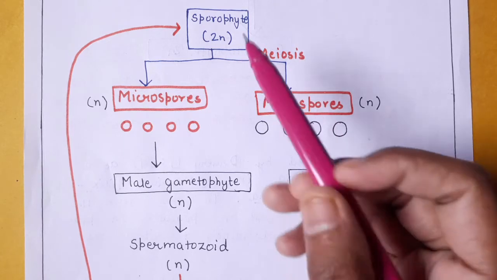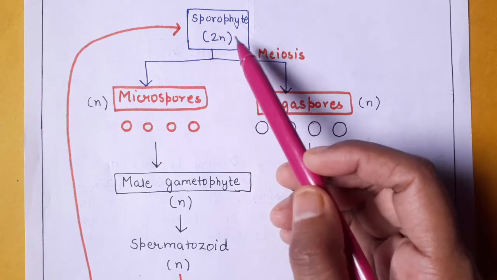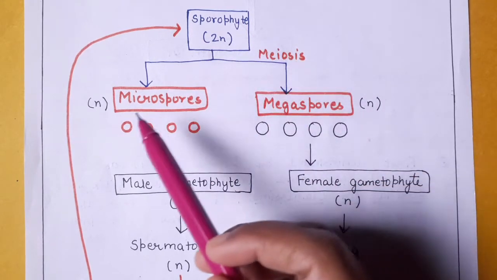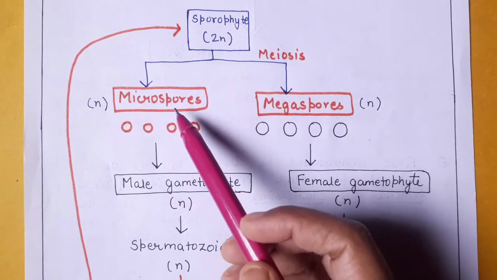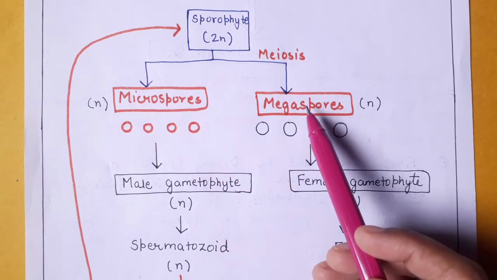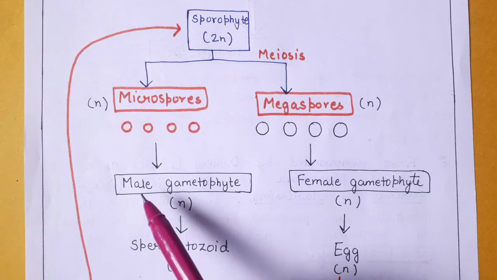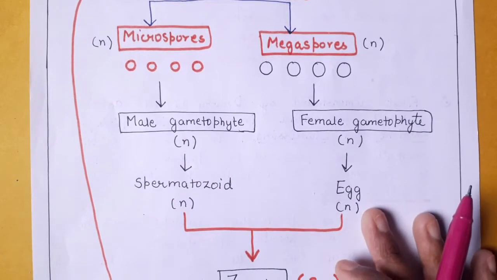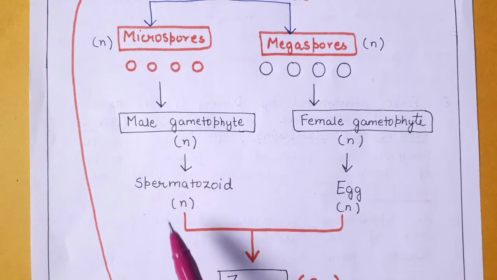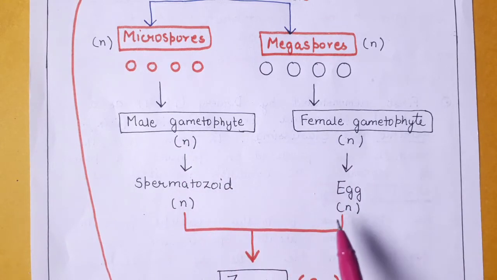In the case of pteridophyte, the main plant body is a sporophyte, which is diploid in nature. It undergoes meiosis to form microspores and megaspores. So it is a heterosporous pteridophyte. These microspores and megaspores respectively will germinate and form the male gametophyte and the female gametophyte. Then the male gametophyte will form a spermatozoid and the female gametophyte will form an egg.